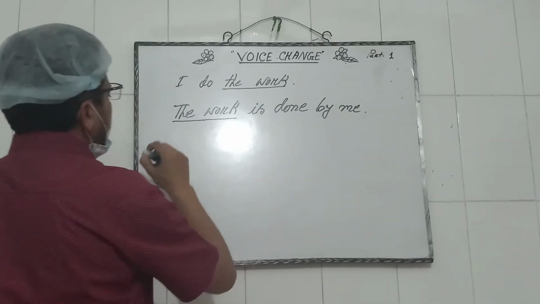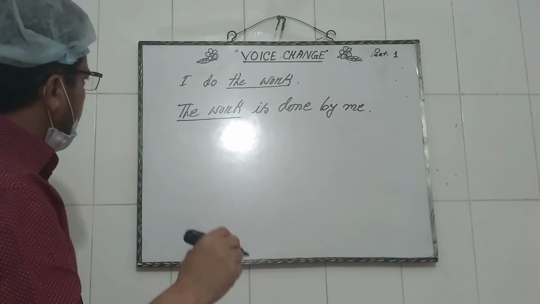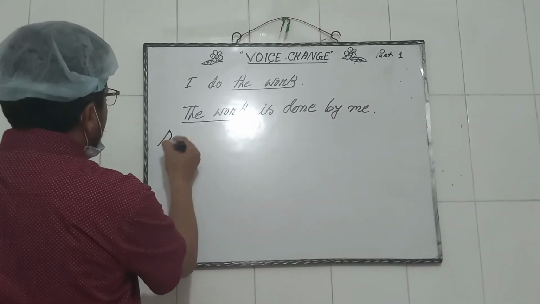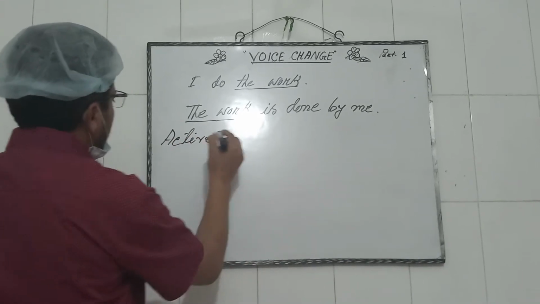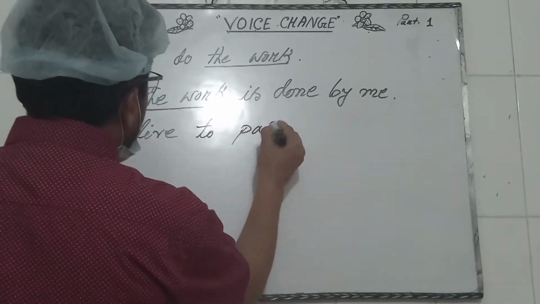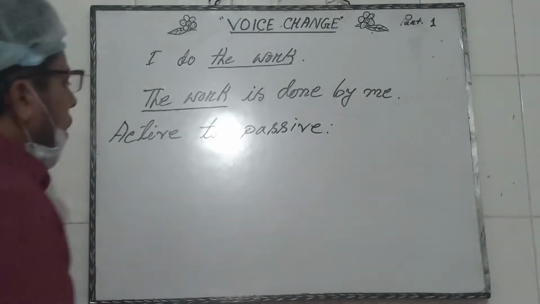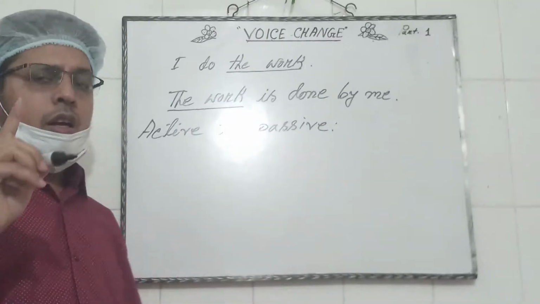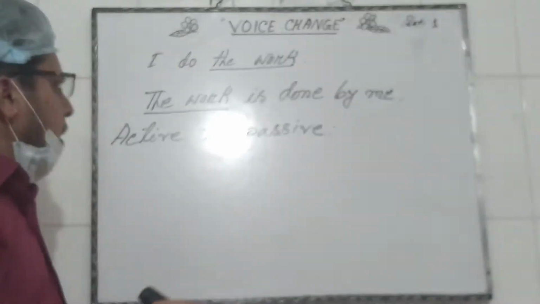So we can see, if we want to change from active to passive, we have to follow the 5 steps in tense based voice.